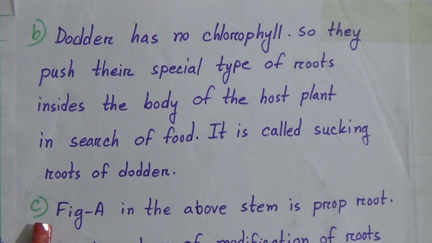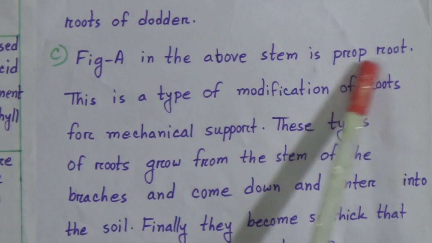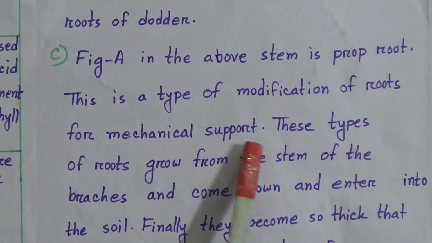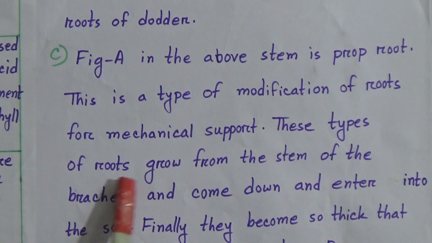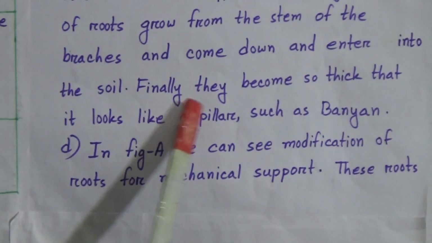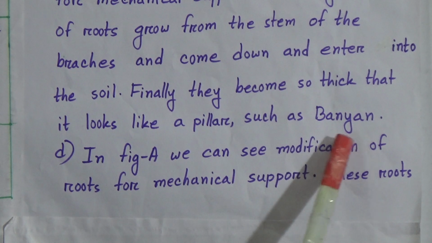Question C was, describe figure A in the above stem. You can see here is figure A, and this one is a banyan tree, and this is the prop root of banyan. Figure A in the above stem is prop root. This is a type of modification of roots for mechanical support. These roots grow from the branches of the stem, come down and enter into the soil. Finally, they become so thick that they look like a pillar, such as in banyan.